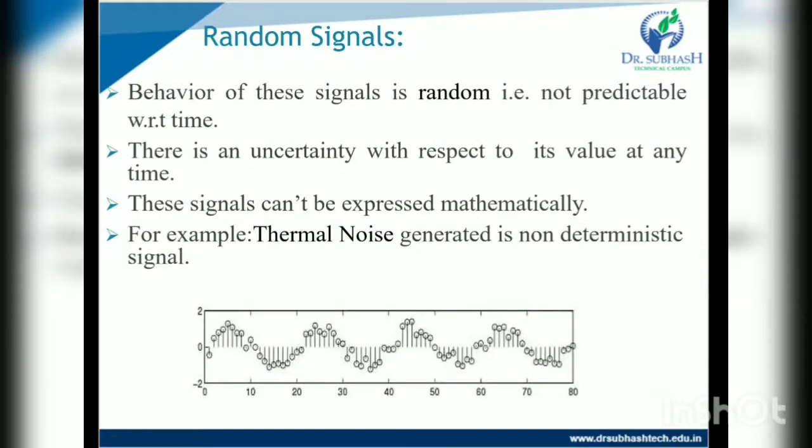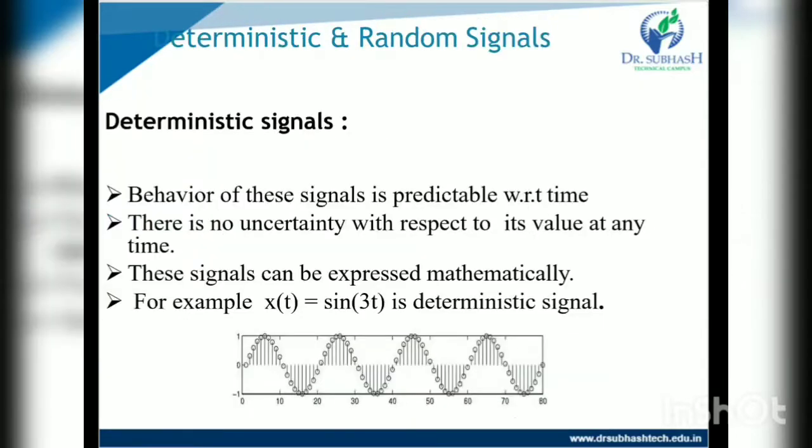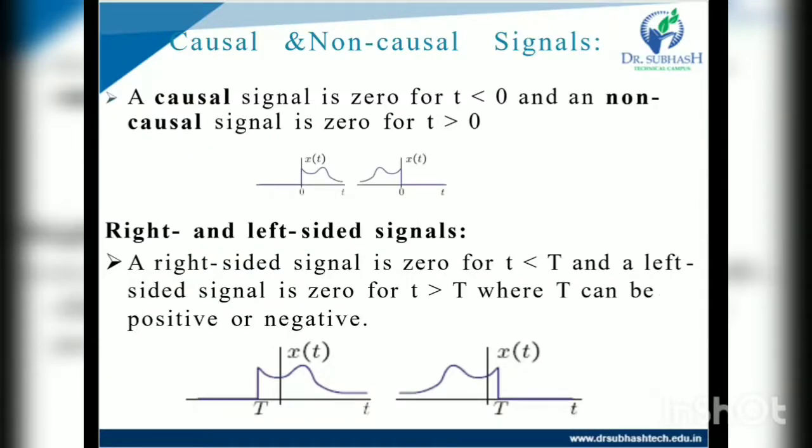Random signal: the behavior of this signal is random, not predictable with respect to time. There is an uncertainty with respect to its value at any time. This signal can't be expressed mathematically. For example, thermal noise is a non-deterministic signal, which means it is a random signal. Even and odd signals, we already discussed. The one topic remaining is causal and non-causal signals.